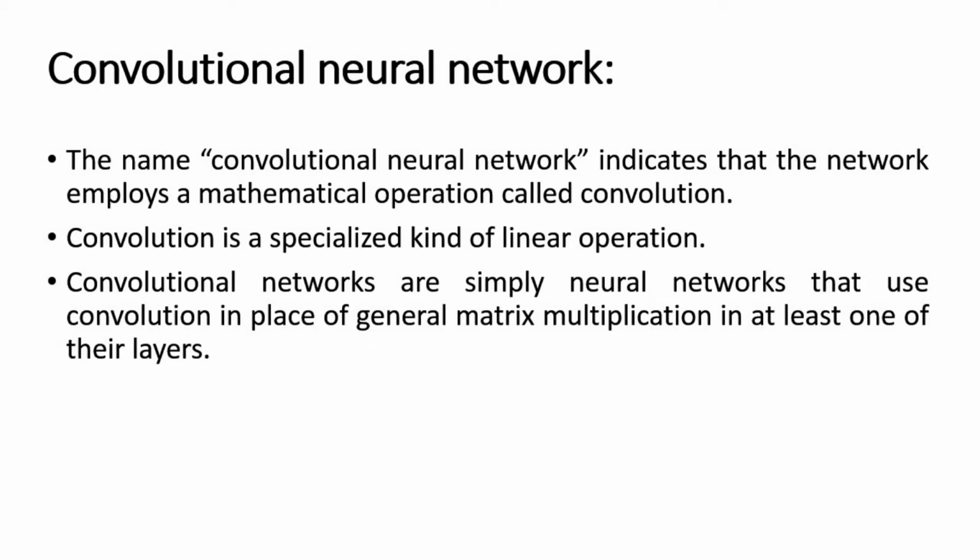Convolutional networks are simply neural networks that use convolution in place of general matrix multiplication in at least one of their layers. If we consider an artificial neural network, it performs matrix multiplications using bias and weights. Now, what bias and weights are is a part of the main discussion.